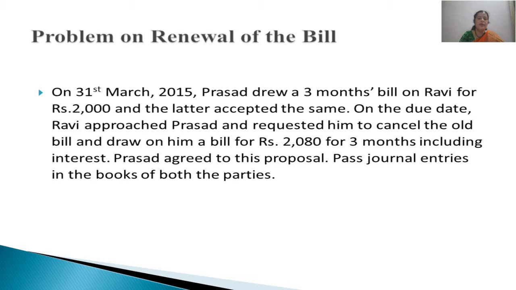That means he is not paying even the amount of interest on the first due date. That means the new bill will be inclusive of the interest amount. So 2000 plus 80 rupees is the amount of interest for the extended period. So Prasad agreed to this proposal and we are asked to pass journal entries regarding these.